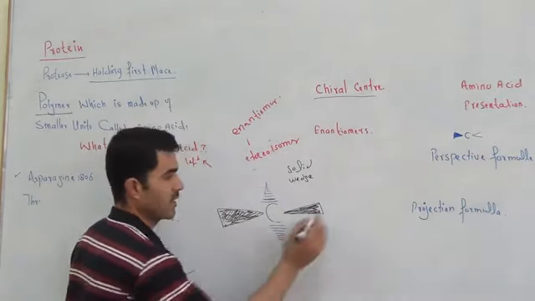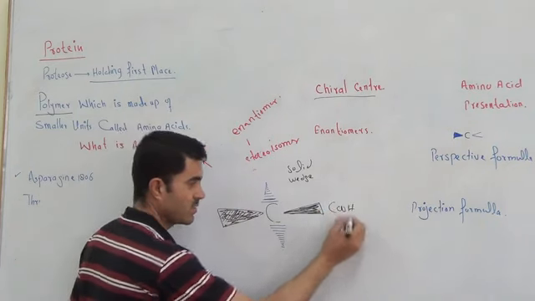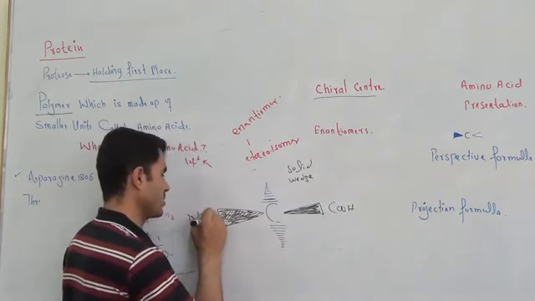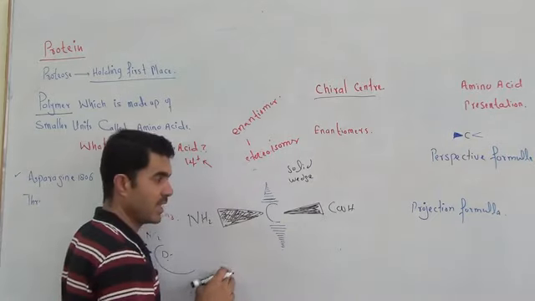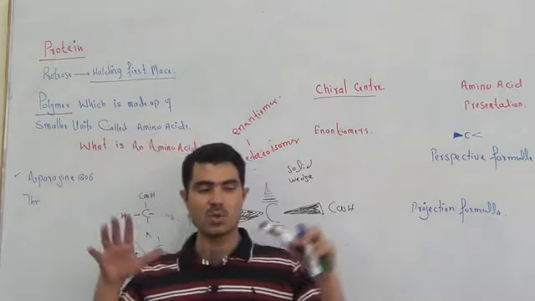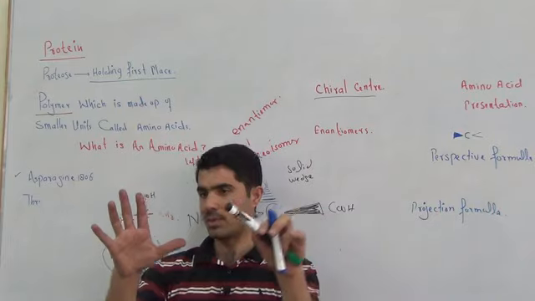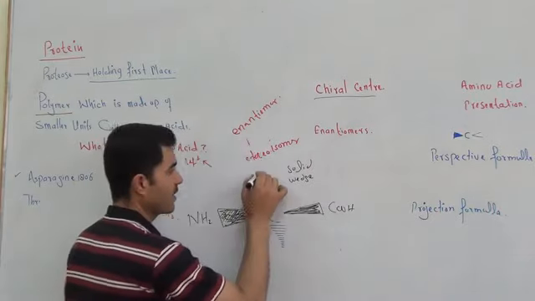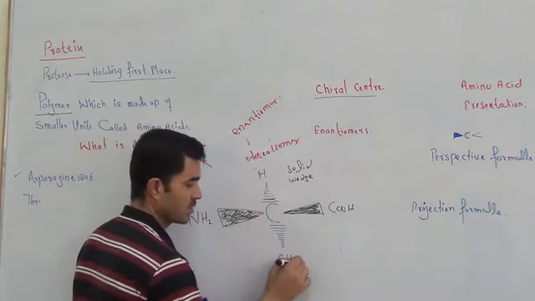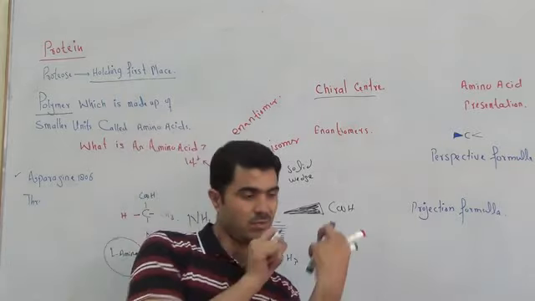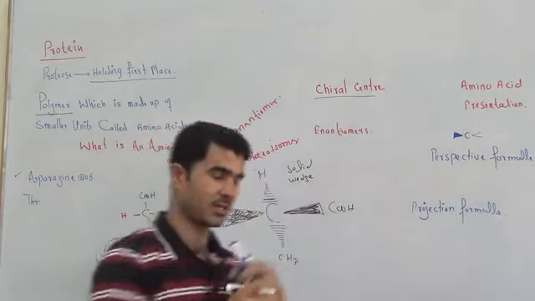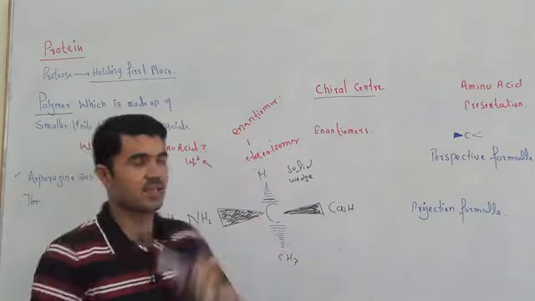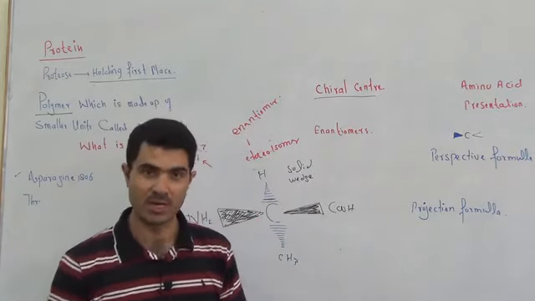So if here is COOH and here is NH2, we say that the COOH and NH2 groups are towards the reader, and here comes hydrogen and CH3. So hydrogen and CH3 are towards the whiteboard, away from the reader. This kind of presentation is called the perspective formula.